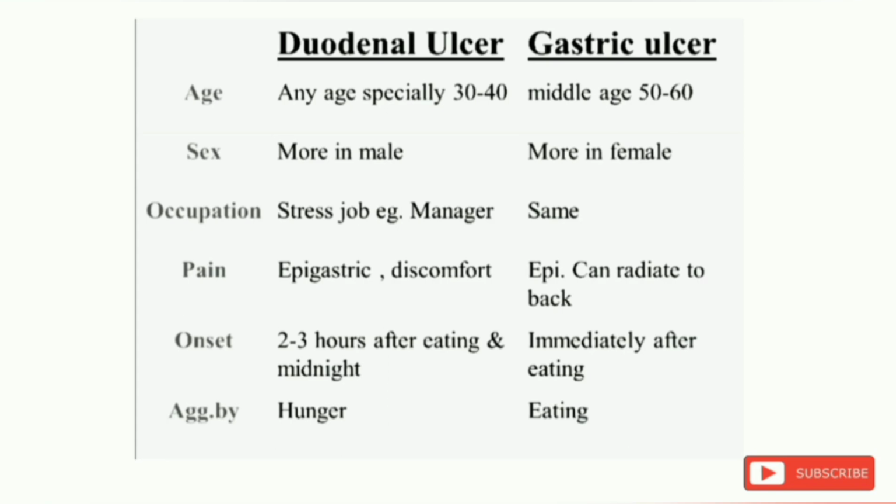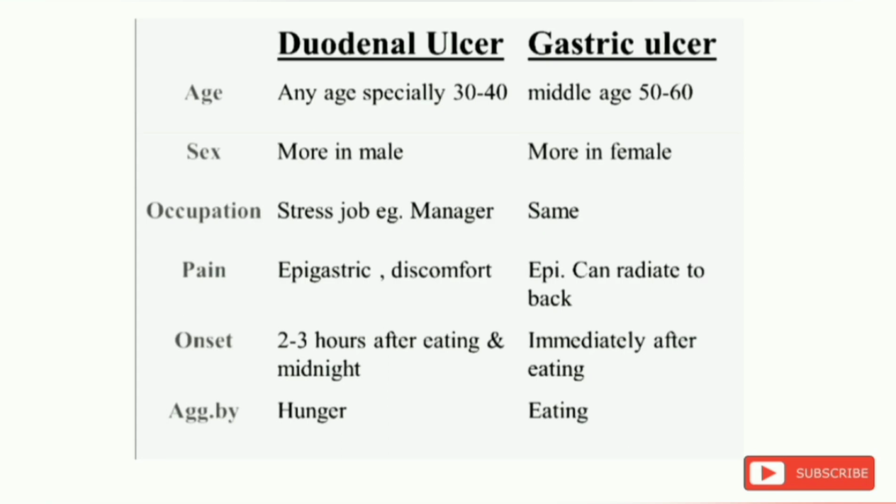Then, pain in the duodenal ulcers is in the epigastric region, and discomfort can occur. In the gastric ulcer, pain is in the epigastrium and can radiate to the back. Duodenal ulcer pain occurs 2-3 hours after eating and at midnight, and the gastric ulcers